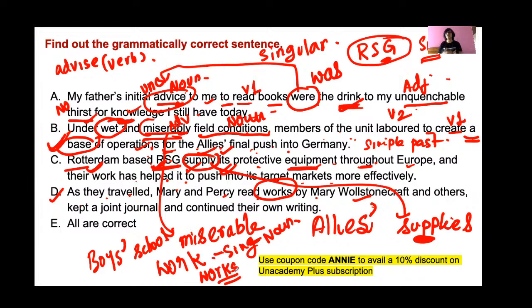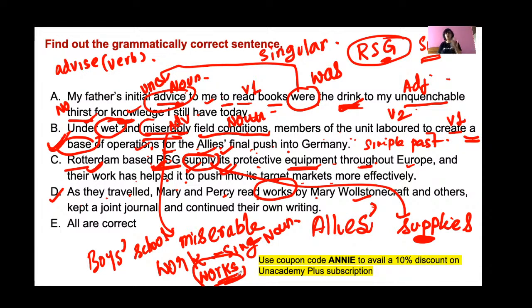Works means literary works. It can be essays, poems, it can also be related to art like paintings. In that case you can use the term works.